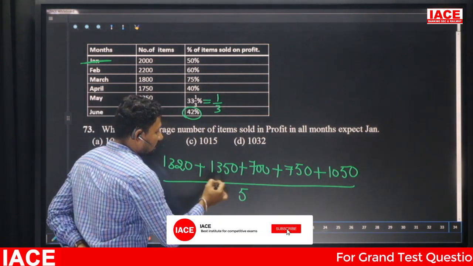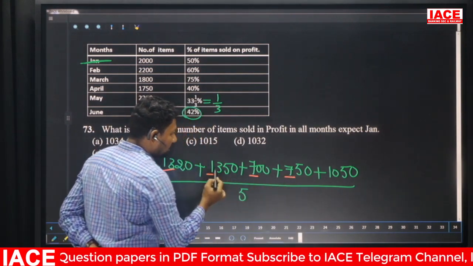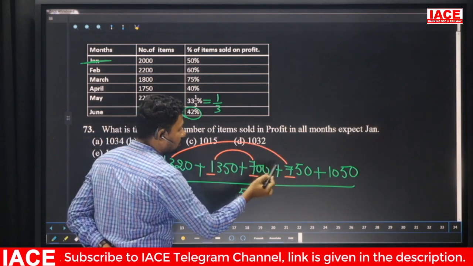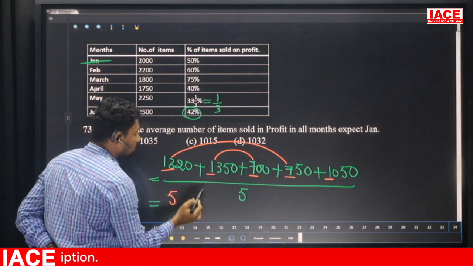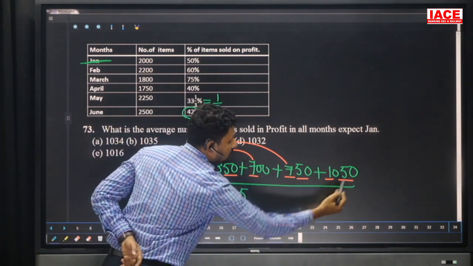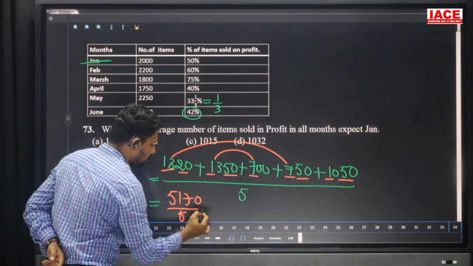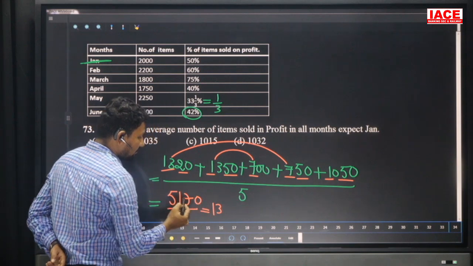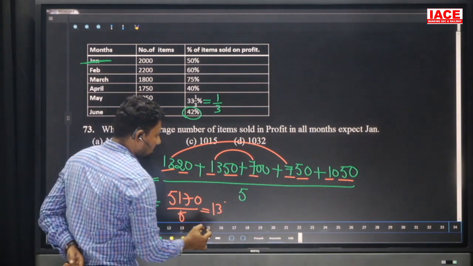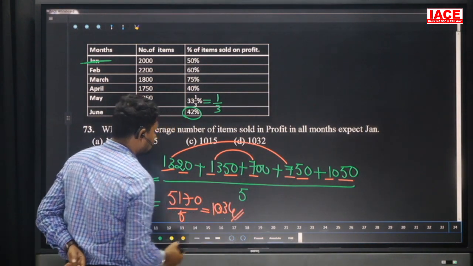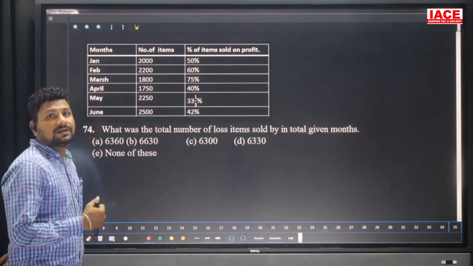So look at 1300, here 13 and 7 and 7, here the 20 and here is also 20. 20 plus 20 which is equal to 4000, 4000 plus 1000 which is equal to 5000, and 50 plus 50 plus 50 is 150, plus 20 which is equal to 170. Divide with the number 5: 5 ones are 5, 5 threes are 15, and 5 fours. Here is our answer, 1034. Your option is what? A. And move for the next question. Question number 74.